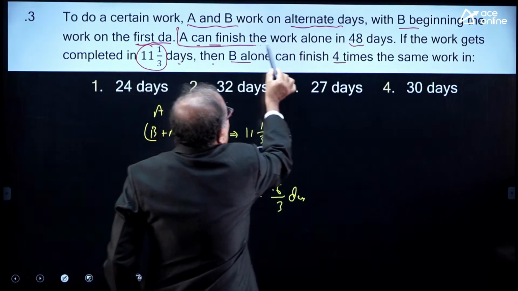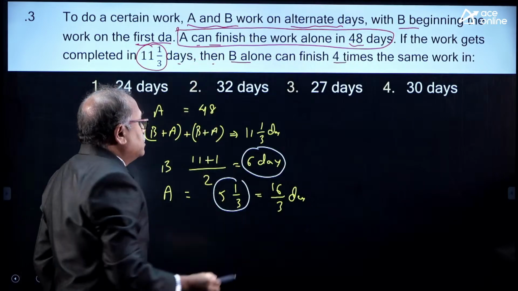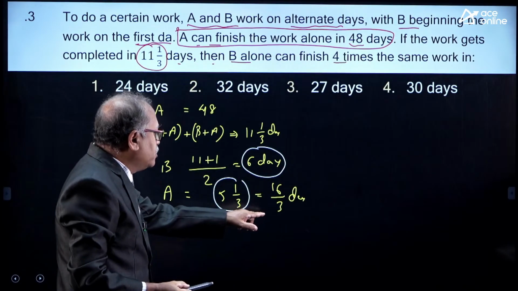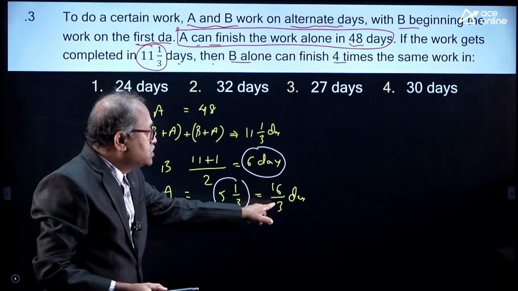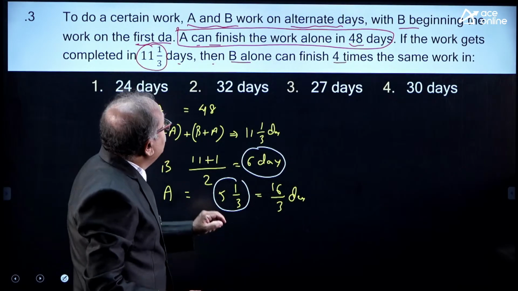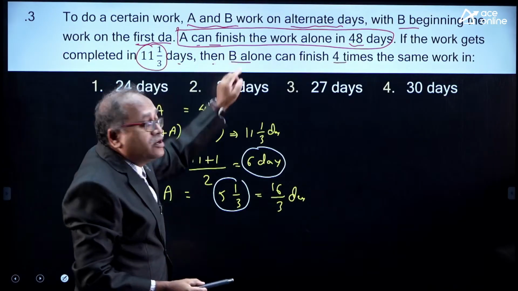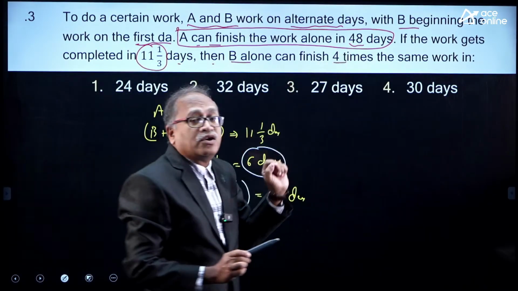Because A can finish the work in 48 days, and A worked for 16 by 3 days. By using these two pieces of information, I will be able to find out what part of the work A completed, because I know A completes in 48 days.